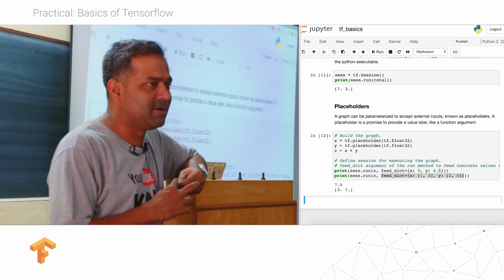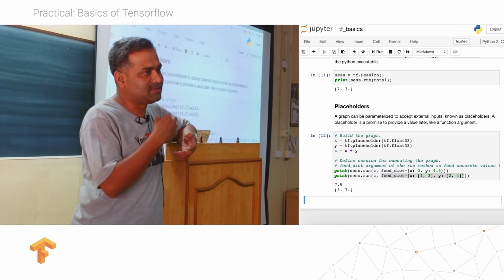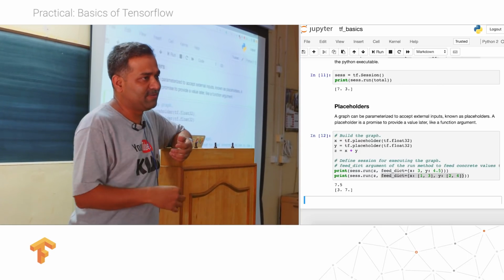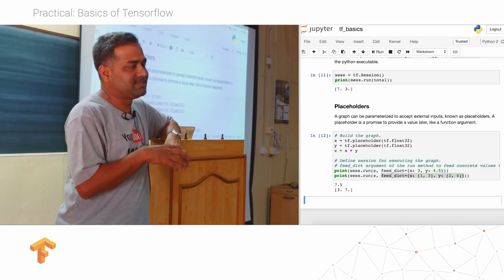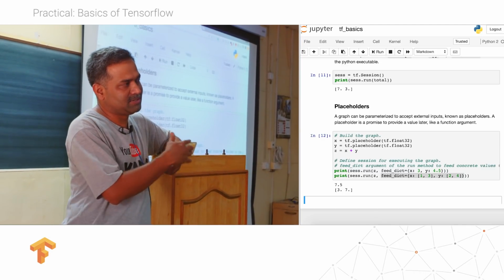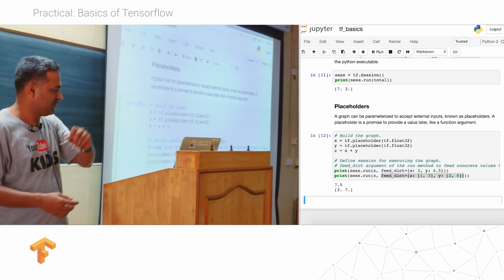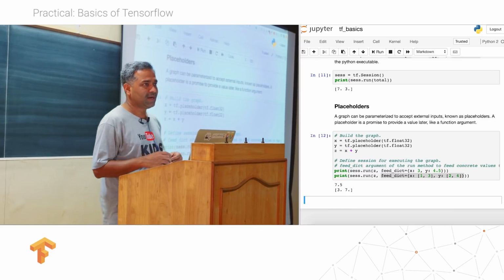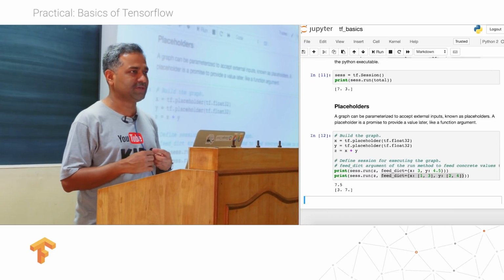TensorFlow Eager helps you to do operations as you lay out your data flow graph. We are not going to cover TensorFlow Eager today. In classic TensorFlow, the way it started, and this was true till API 1.6, you first define a data flow graph like this, and then it's important to run it in a session.